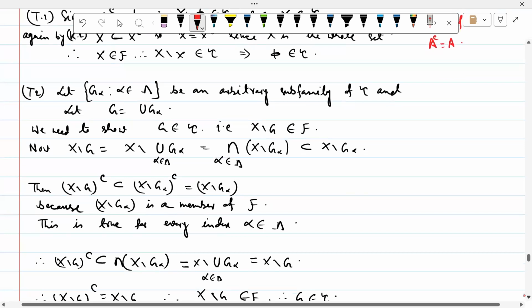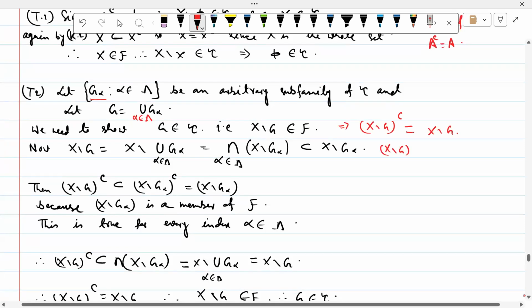Now second, arbitrary union. Let G alpha be an arbitrary subfamily of tau and G equal to union of G alpha, যেখানে আমরা ইউনিয়নটা নিচ্ছি over all alpha. Alpha is from some index set. তো আমাদেরকে কি দেখাতে হবে? G belongs to tau. G belongs to tau দেখানো মানে কি? X minus G belongs to F. So X minus G belongs to F implies X minus G closure is equal to X minus G. We need to show that. So দুটো সেট ইকুয়াল দেখানোর মানে হচ্ছে কিভাবে দেখায়?